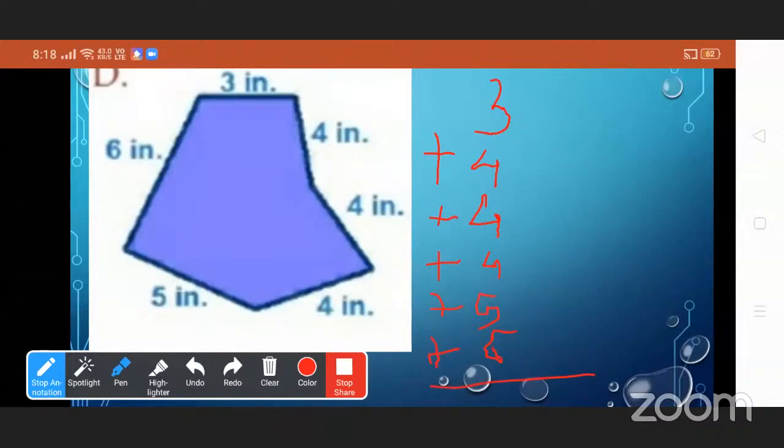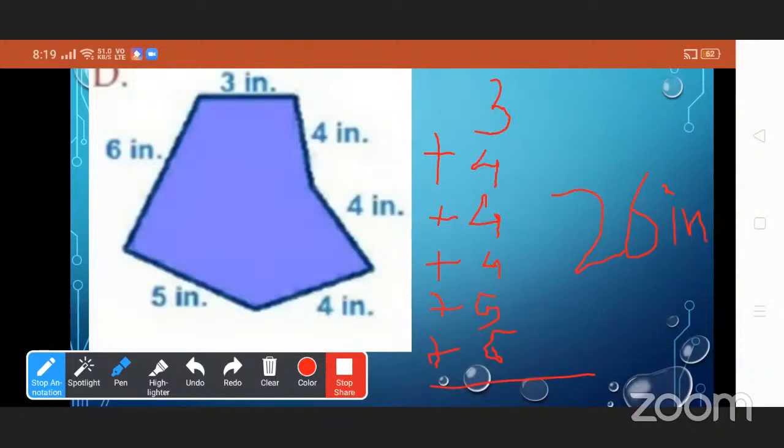Now do the addition. 3 plus 4 is 7. 7 plus 4, 11. 11 plus 4, 15. 15 plus 4 is 19... 19 plus 5 is 24, no: 20. 20 plus 6 is 26 inch. Okay, very good.